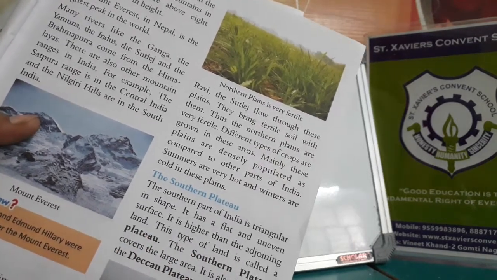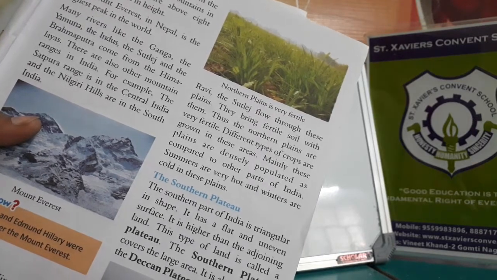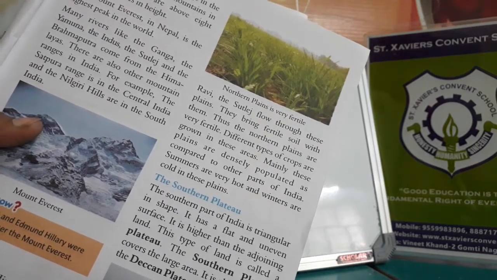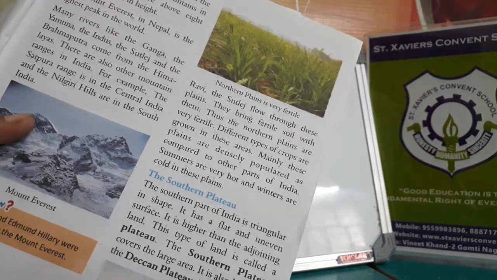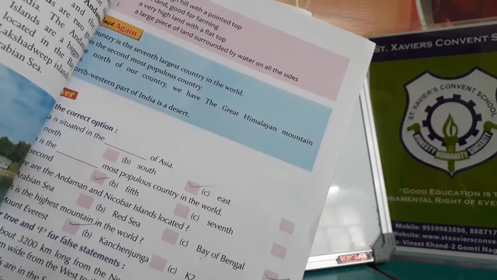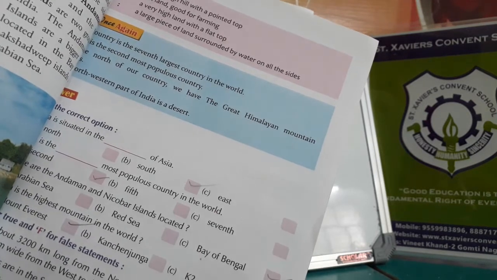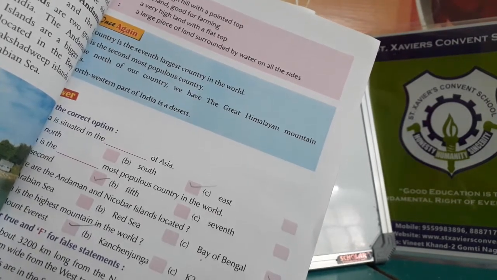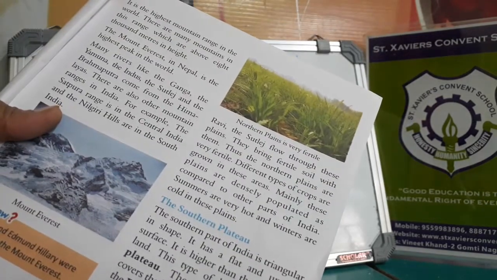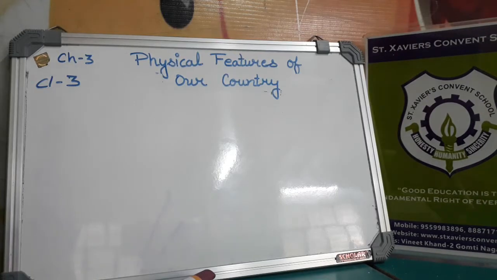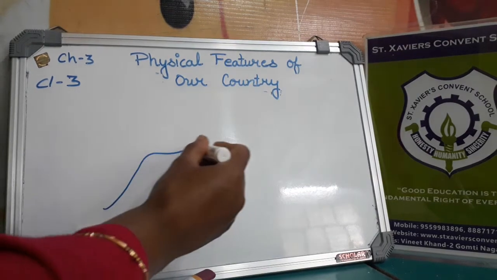The southern plateau covers a large area. It is known as the Deccan Plateau. It is surrounded by many rivers and depends on rains for water. Some parts of the plateau are covered with thick forest. A plateau is a large flat-topped landform that rises sharply above the surrounding land. It is also known as tableland because of its flat, table-like shape. A plateau region is like this.